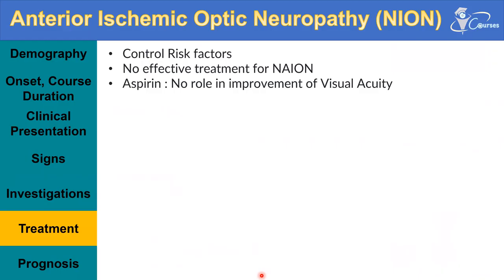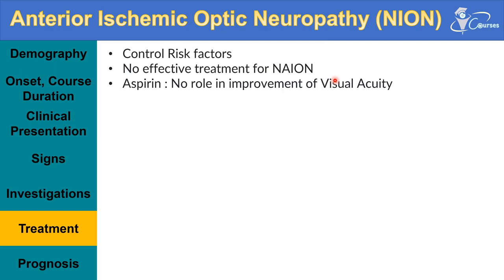So what will be the role of treatment? The role of treatment is to control the risk factors, as there is no effective treatment for non-arteritic ischemic optic neuropathy. For those patients, there is no treatment that will recover the vision.